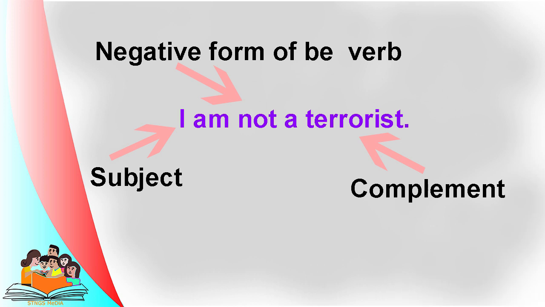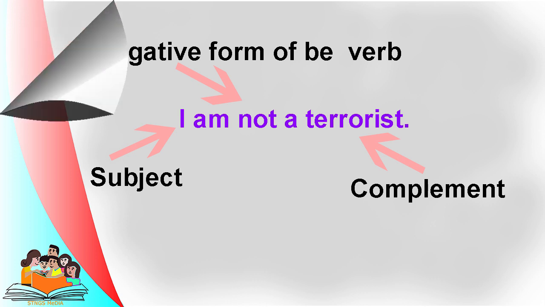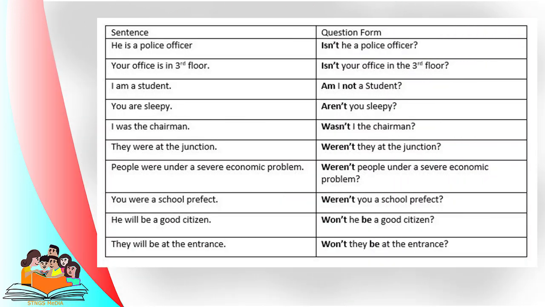Okay. Every negative form sentence is created under this pattern: subject, negative form of be verb, and complement. Then we are going to look at how to create negative question form sentences. When we create a negative question, the contracted, short form of the negative verb must be used before the subject. Let us see how we make questions using these verbs.